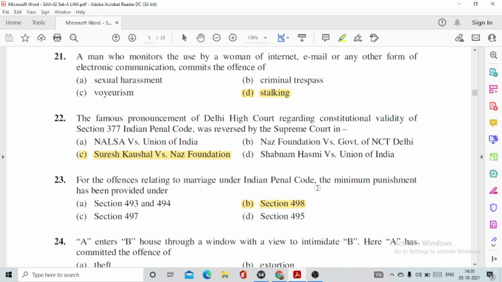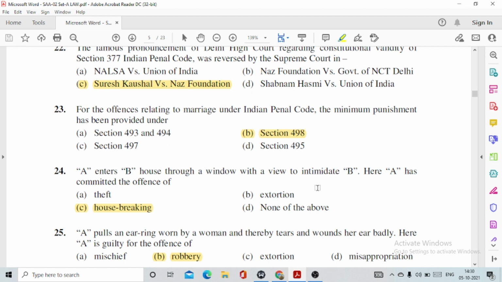22. The famous pronouncement of Delhi High Court regarding constitutional validity of Section 377 Indian Penal Code was reversed by the Supreme Court in option number C, Suresh Kaushal versus Naz Foundation. In this case, the Supreme Court has actually reversed the judgment by the Delhi High Court in the case of Naz Foundation versus Government of NCT Delhi.